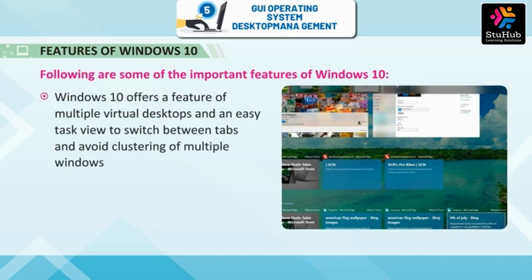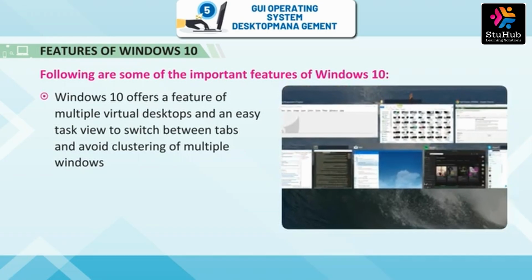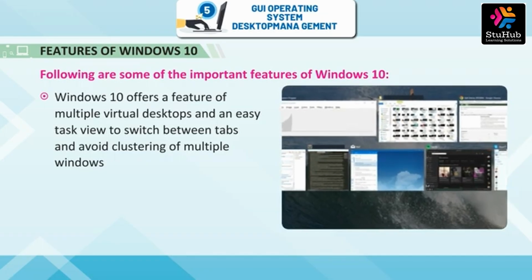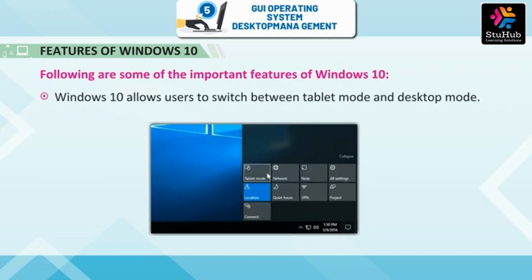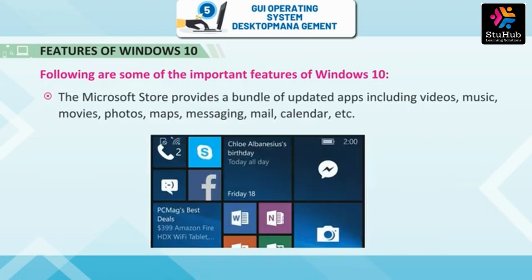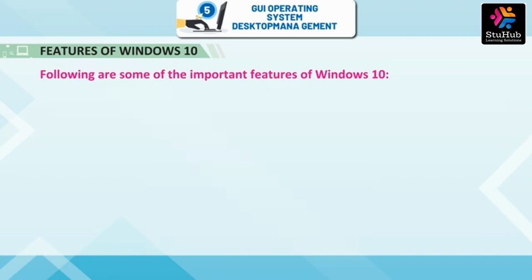Windows 10 offers a feature of multiple virtual desktops and an easy task view to switch between tabs and avoid clustering of multiple windows. Fact Corner. You can access multiple windows with the use of the Windows plus Tab button. Windows 10 allows users to switch between tablet mode and desktop mode. The Microsoft Store provides a bundle of updated apps including videos, music, movies, photos, maps, messaging, mail, calendar, etc.